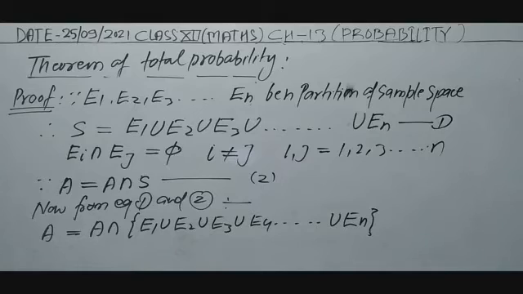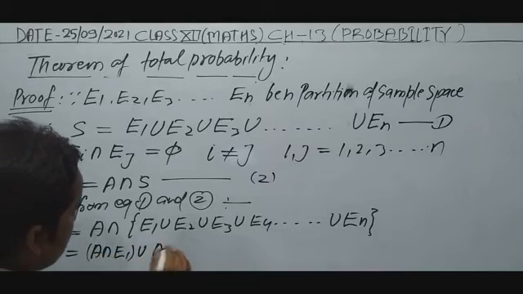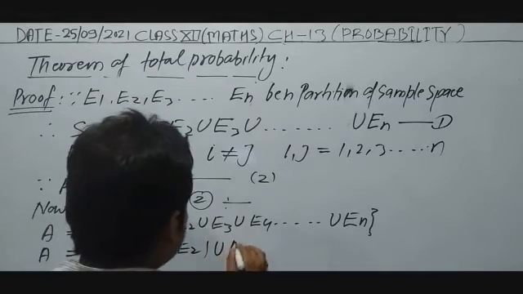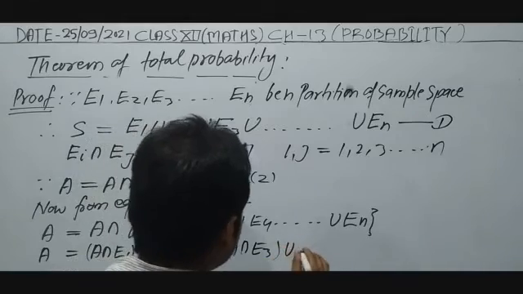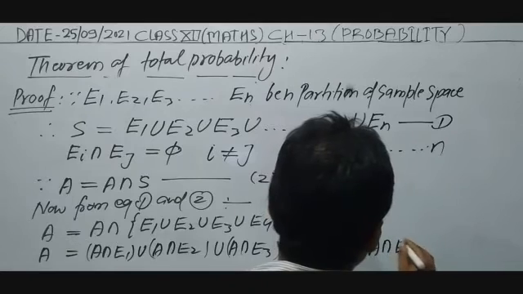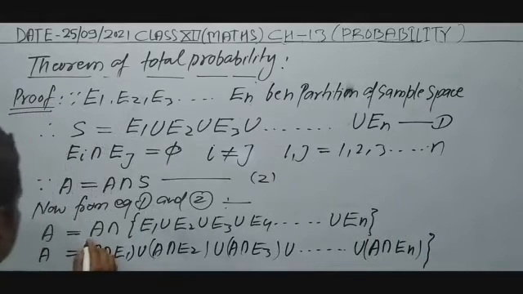Now we can split it again. So the result will be A intersection E1 union A intersection E2 union A intersection E3 union A intersection En. This is our result.